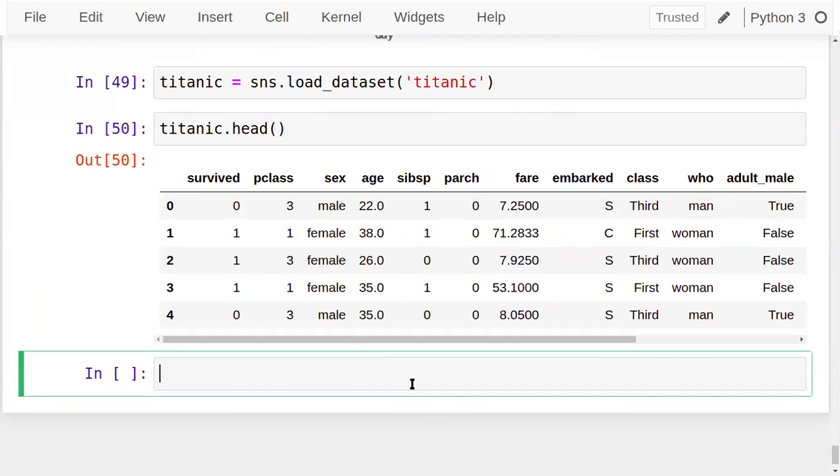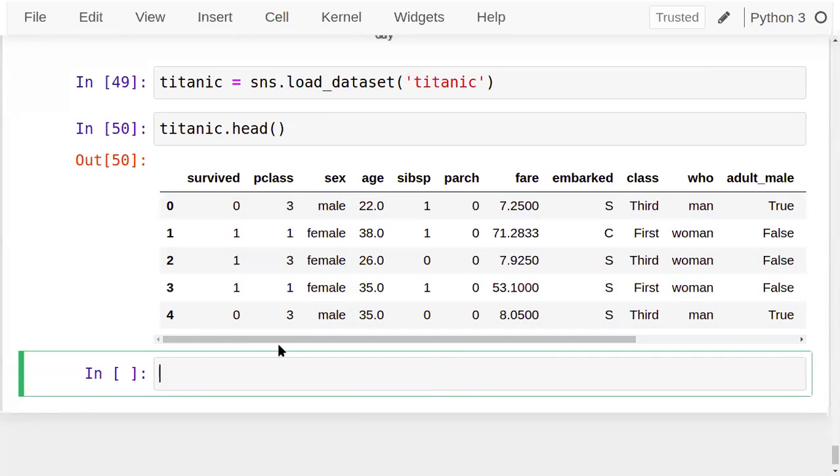It contains information about the passengers who were traveling on the Titanic ship. When the accident happened to the Titanic ship, whether the person survived or not, that information is maintained inside the Titanic survival data set. Very popular. It's available on most of the sites that you can use. Survived or not, this is your outcome variable. 0 and 1 are mentioned there.